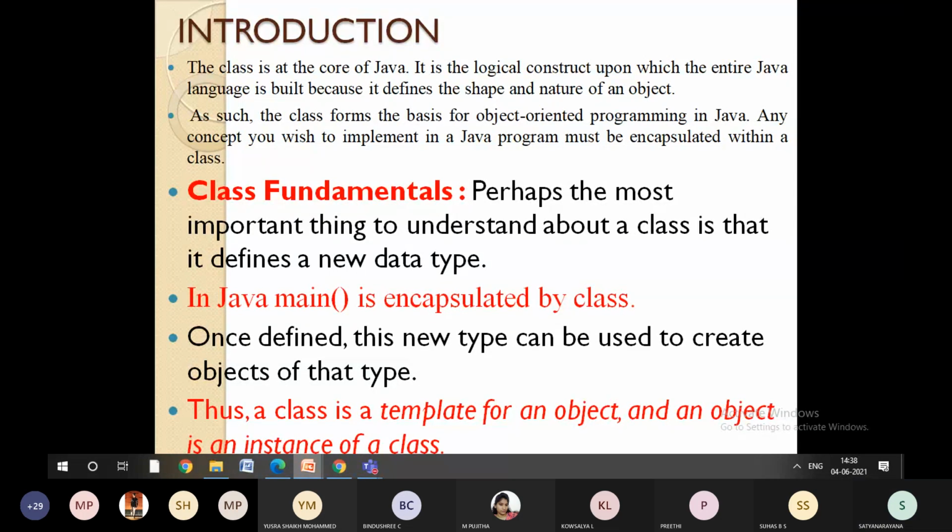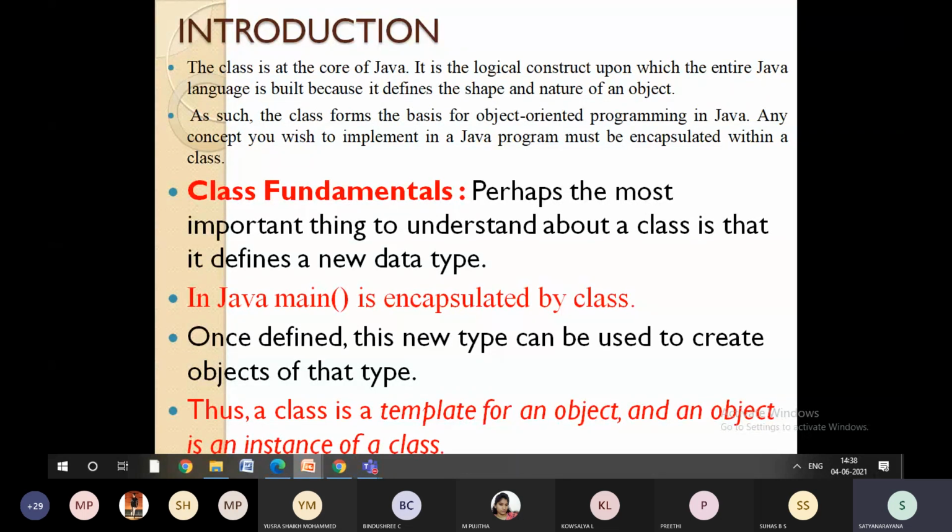With respect to an object, we are going to execute the entire program, right? So if you take any object oriented programming, be it Java, C++, Python, PHP, .NET, C#.NET, or whichever it is, class plays a vital role in any of the object oriented programming languages, right? So coming to Java also, class plays a vital role.